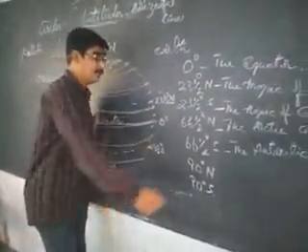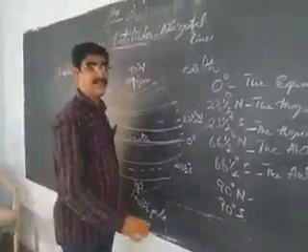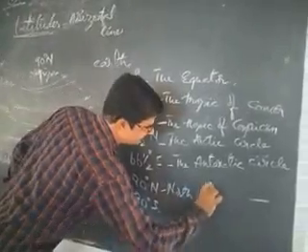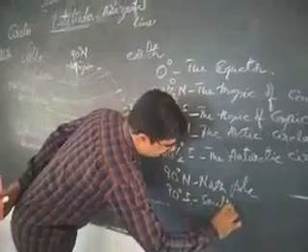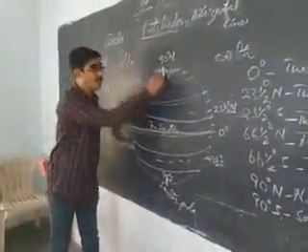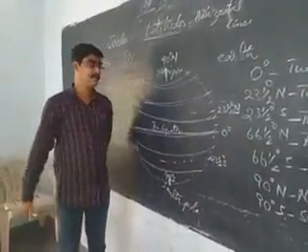Now let us come to 90 degrees north. 90 degrees north is the North Pole, and 90 degrees south is called the South Pole. These two are the fixed points.